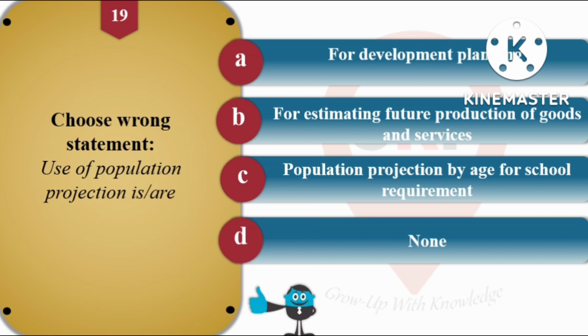So what is the use of population projection here? Option A is for development planning, then for estimation of future production of goods and services, and option C is for the population projection by age for school requirement. So all these three options are correct. So here no option is wrong. So our right answer for this question is option number D, that is none of the above.